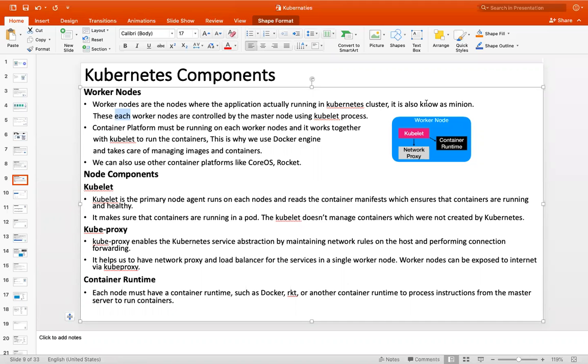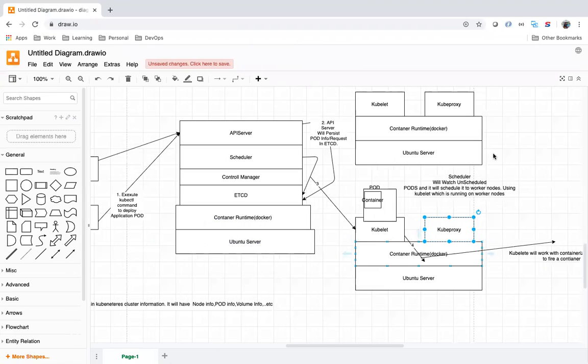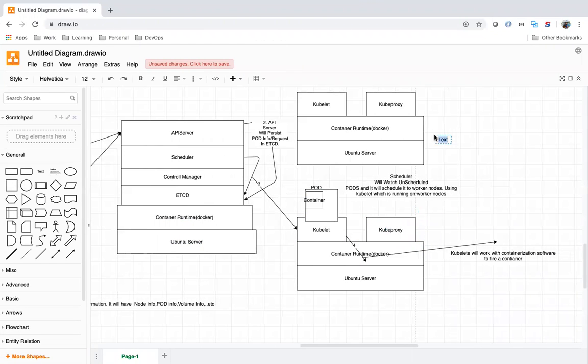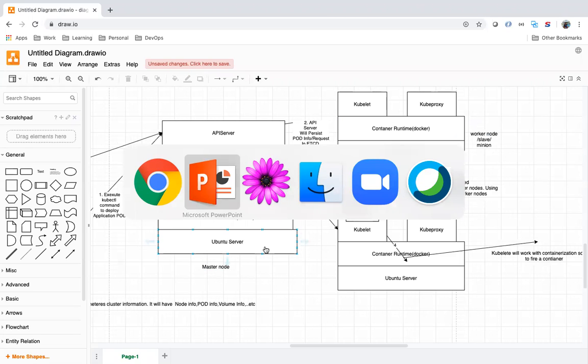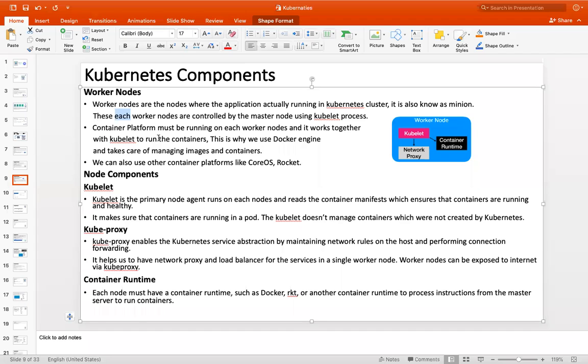It is also known as minion. So this server, we will call it worker node, slave, or minion. All are the same. In Kubernetes, worker node, slave, minion is nothing but the worker machine. This one we will call a master node. Each worker node is controlled by the master using the kubelet process.